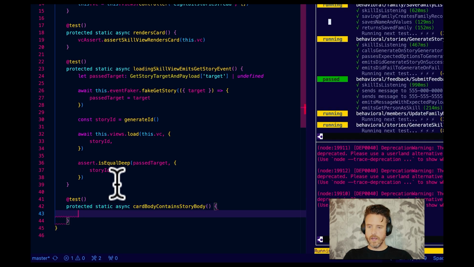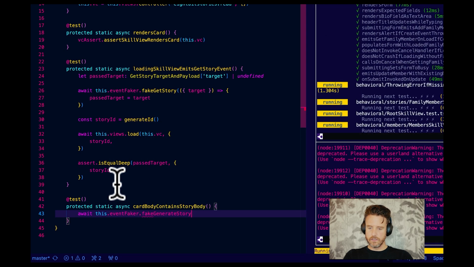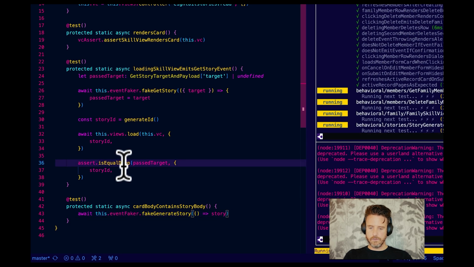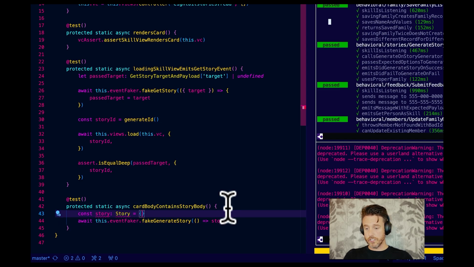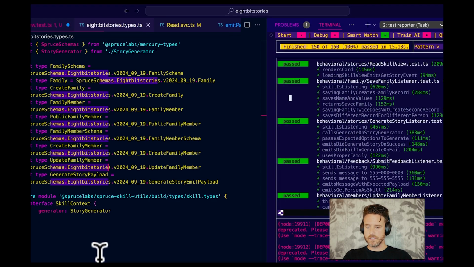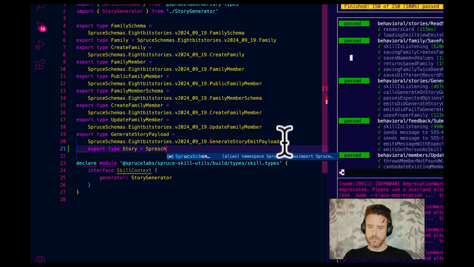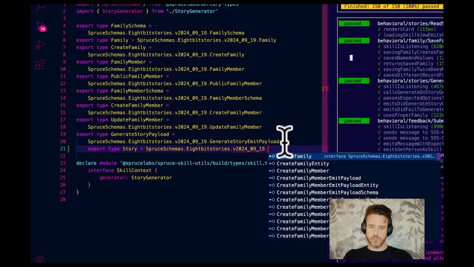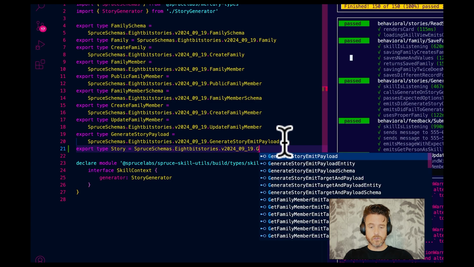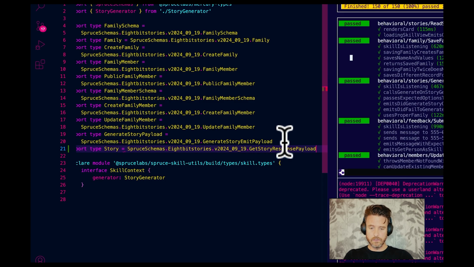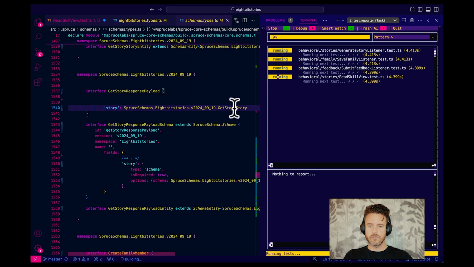Await this.eventFaker.fakeGetStory. So we're going to have it return a story. So let's do this. Const story as type Story, which we actually don't have. So let's go to 8bit.types. Let's go export type Story equals spruce schemas 8-bit stories, the version story. No, because not the full story. It's the getStory response payload story, which I bet if we command click on that, there's a shortened version of it. Here, getStory.